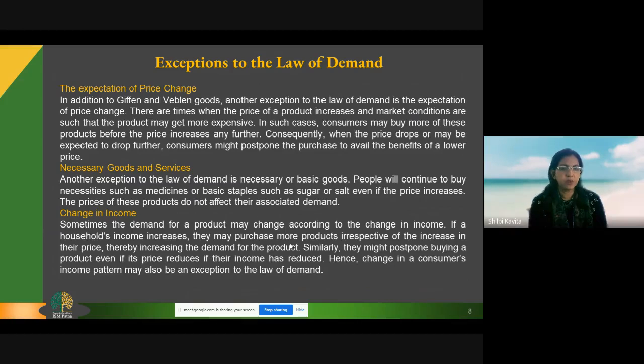Sometimes demand for a product may change according to a change in income also. We are saying that if the price increases, demand will decrease, but maybe my income has increased. So the price will not matter to me. Even at a higher price, since my income has increased, I can afford to purchase it. So in that case also, it is going against the law of demand.